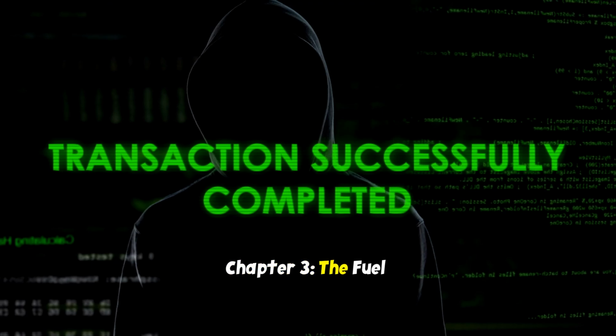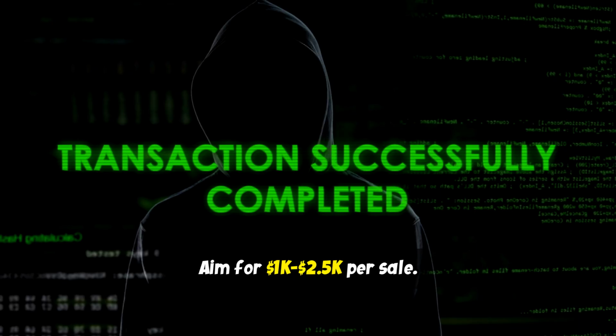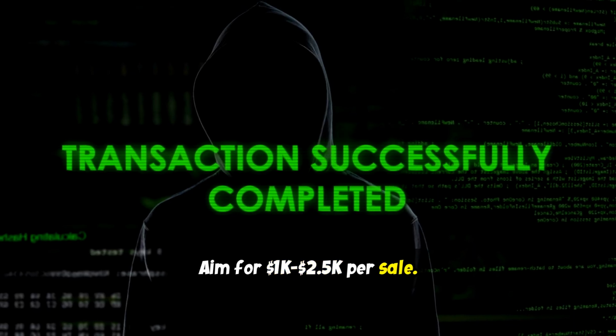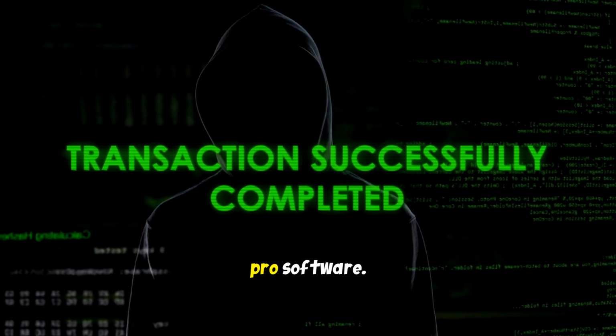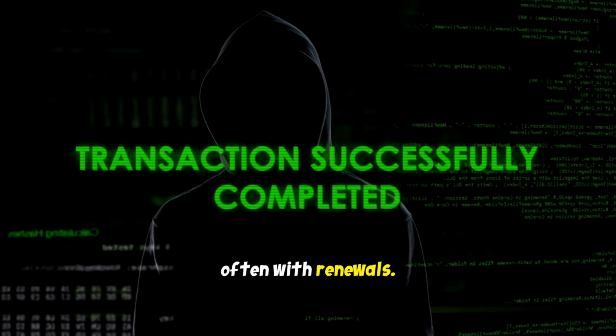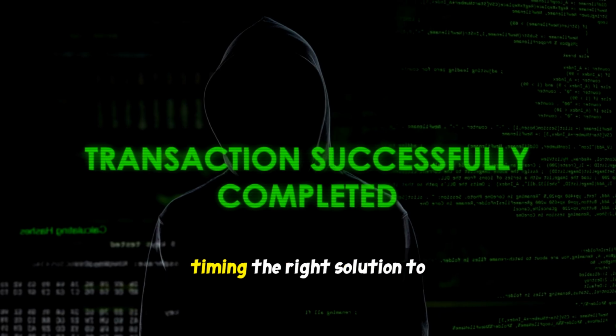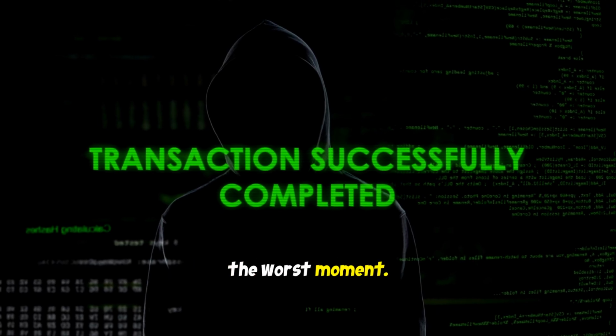Chapter 3. The fuel. High-ticket affiliate offers that match the pain. Aim for 1K, 2.5K per sale. Options: trading bots and pro software, crypto tax tools or services, often with renewals, premium trading courses or mentorships. You're not spamming, you're timing the right solution to the worst moment.